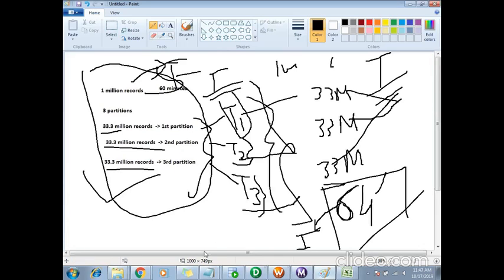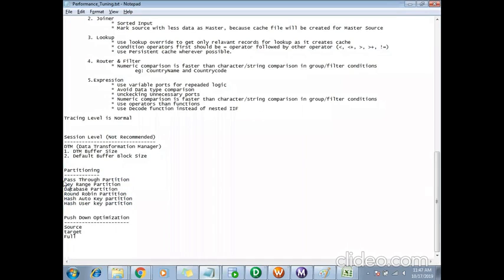Again, we will be seeing those partitions. These are the different partition types we have: pass-through, key range, database, round robin, hash auto key, and hash user key. That is the partitioning part, and we will be discussing this. Maybe after our course, one weekend, we'll go through these things, because even Sunil has to go through his workflows. In one session I will explain partitioning and pushdown optimization, and we can go through the flow of Sunil's project also. One weekend we'll sit down and cover all those things.